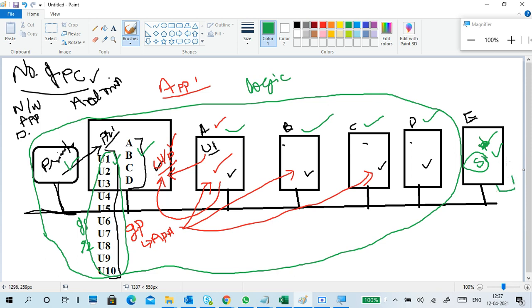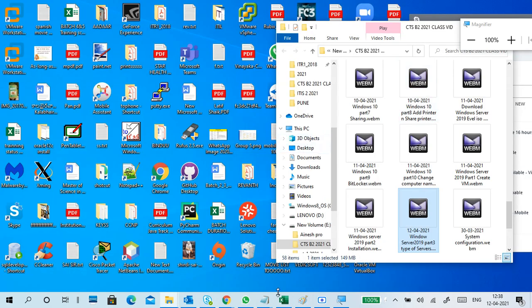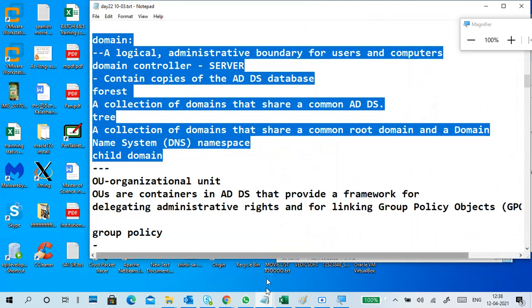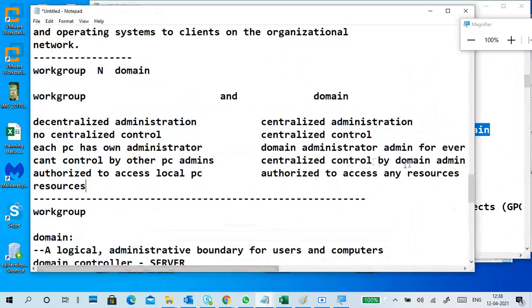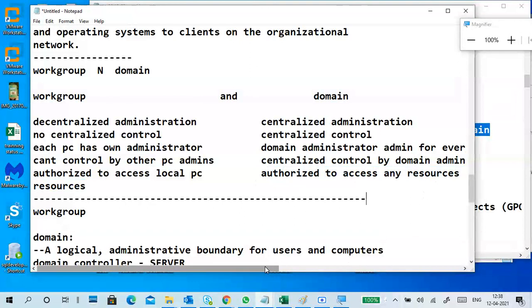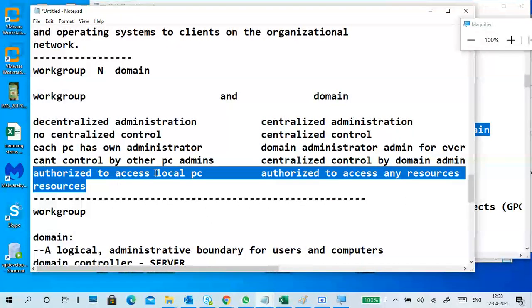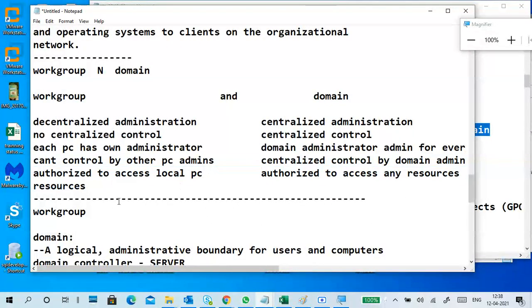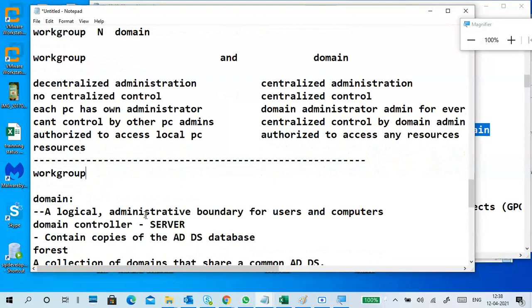If I connect a printer to it, only this PC can administrate and access this printer. That's the difference. I've written those statements, so don't worry. In a domain, you are authorized to access any resources in the domain. In a work group, you are authorized to access local PC resources only.